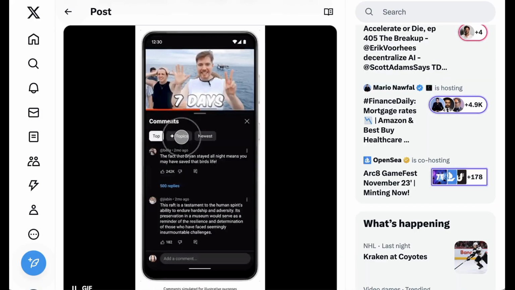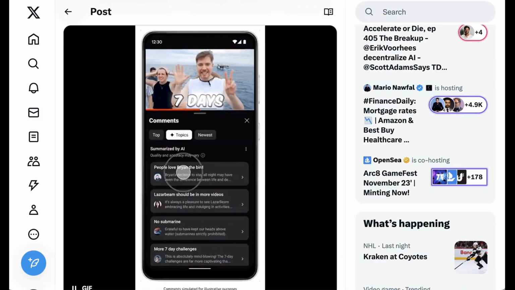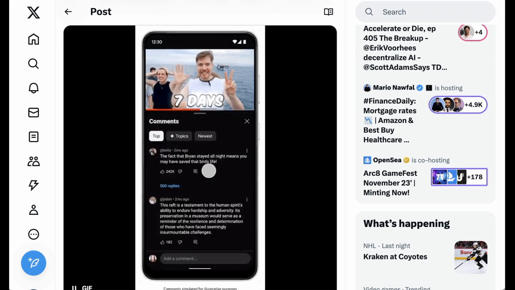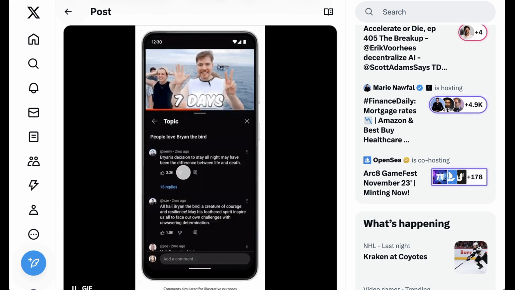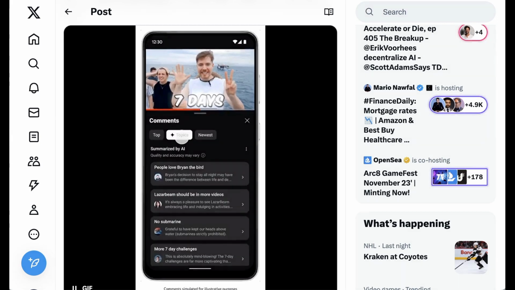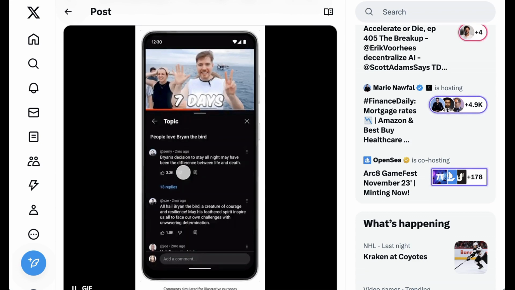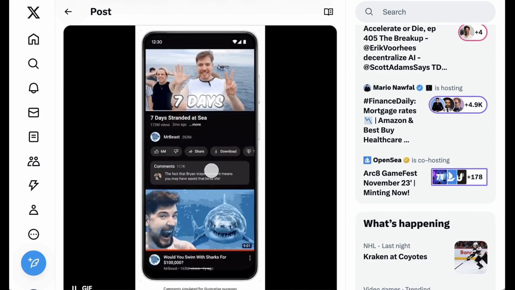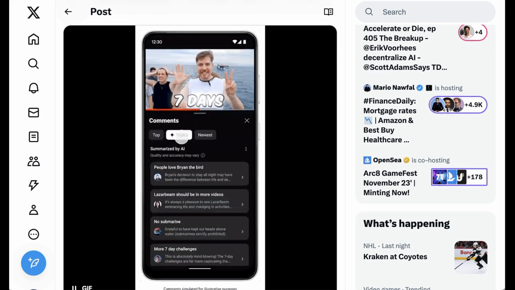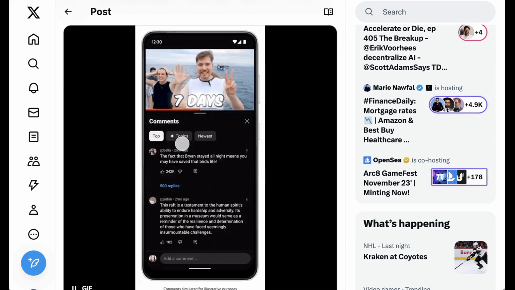The other experimental tool that they announced, which has a similarly limited distribution right now, is a tool for organizing the comment section of a video. Basically, the AI takes all of the comments and organizes it into common themes or what they call topics. Now, especially for larger creators who have hundreds and hundreds or even thousands of comments, this feature could provide a way to A, get a better sense of what the community is actually engaging with and cares about, and B, actually engage with the most relevant comments.